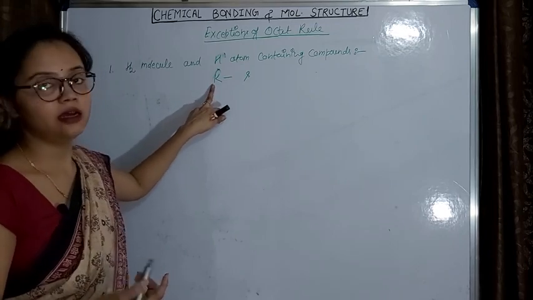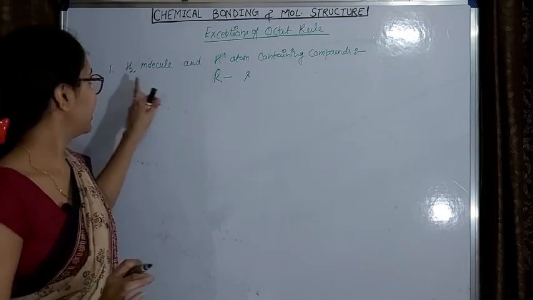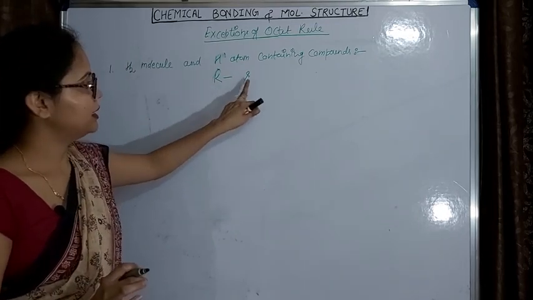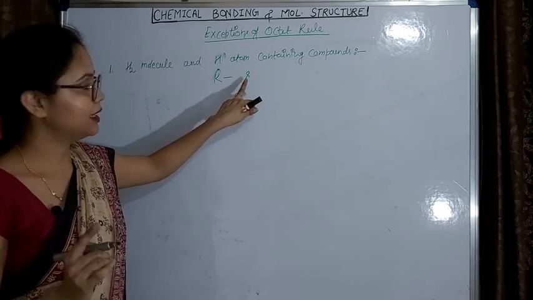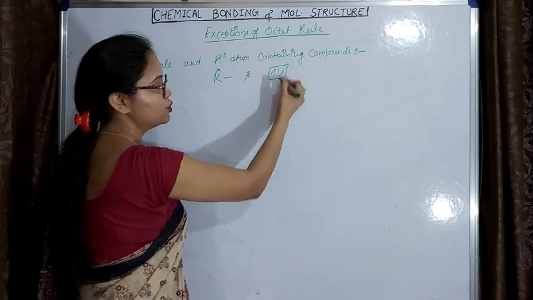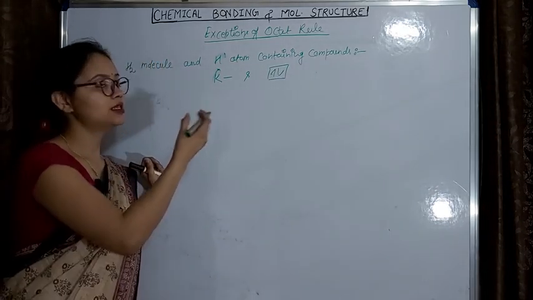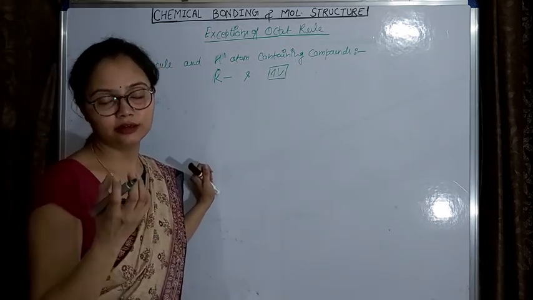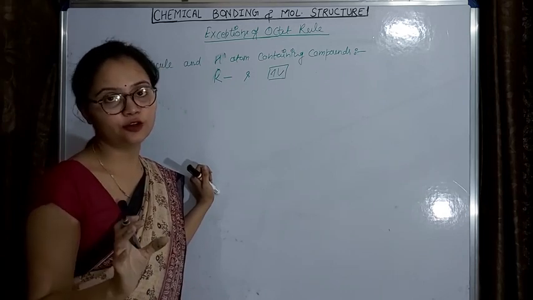This is the first orbit which the hydrogen atom has, and it has only one subshell, that is s, and s can have maximum 2 electrons. So this is the reason that hydrogen can have maximum 2 electrons only.